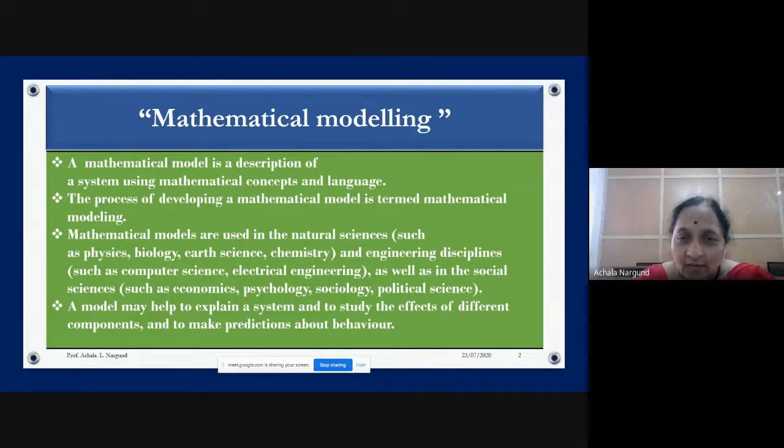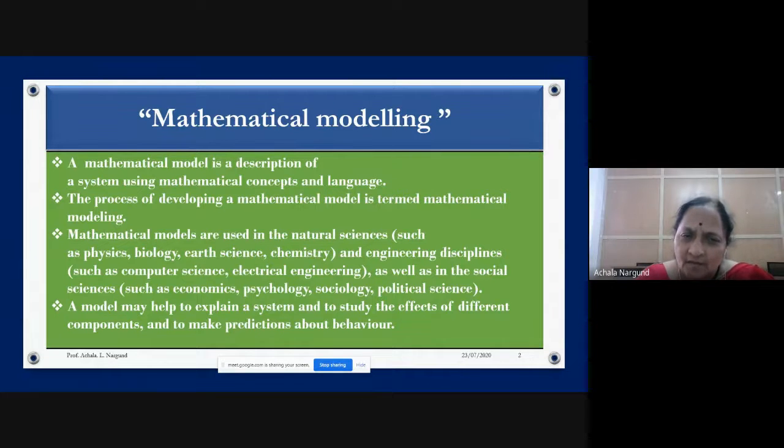But this will not give you the clear picture, whether I am having any other fruits also in my house, all those things. So that has to be incorporated. So for the whole modeling, if you want to do it, you have to take care of all other things. So the first concept you should understand is that mathematically expressing things is called mathematical modeling. The process of developing a mathematical model is termed as mathematical modeling. So that is what process of developing means. If you give me the information about fruits and I am writing the model, that is mathematical modeling.